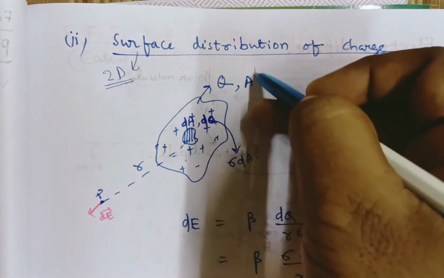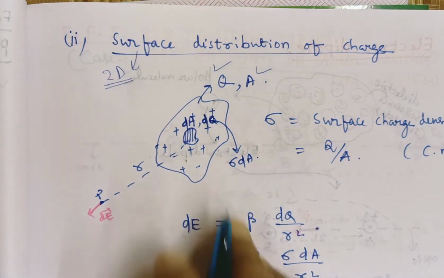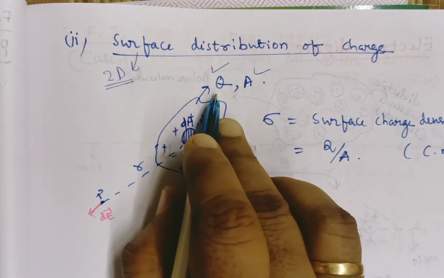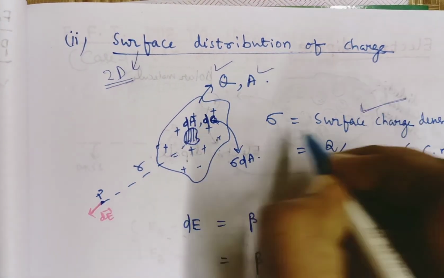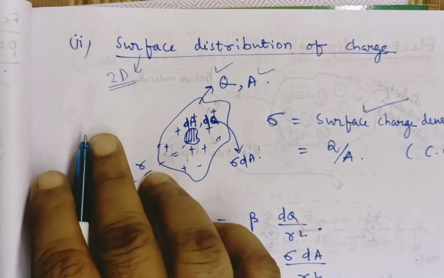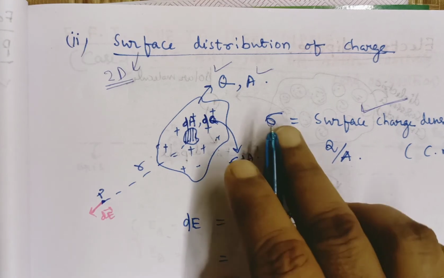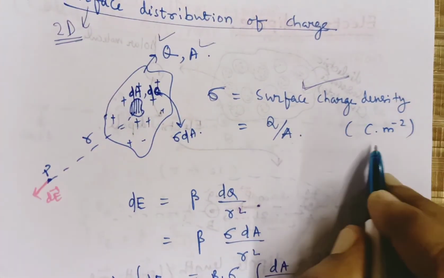Let its area be A and total charge be Q. Then for unit area, what will be the charge? Q by A. This is known as surface charge density. The symbol is sigma. In linear charge density, the symbol was lambda. For surface charge density, the symbol is sigma. Here the SI unit will be coulomb meter to the power minus 2.